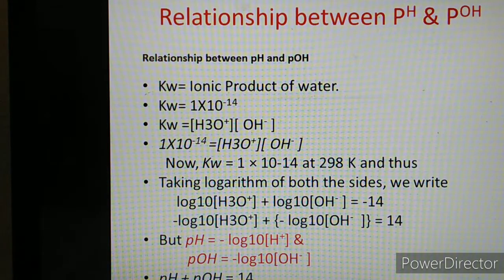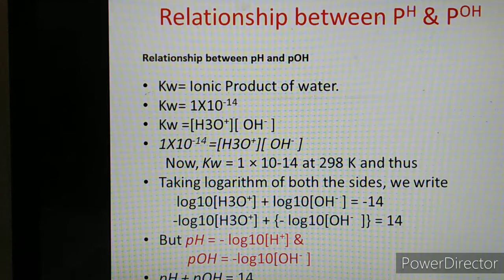Substituting the value of Kw, what is the Kw? 1 into 10 raised to minus 14 is equal to concentration of H3O plus into concentration of OH minus. So, at 298 Kelvin, the value of Kw is given as 1 into 10 raised to minus 14. Taking the log of both sides, we will get log to the base 10 of H3O plus ion concentration plus log to the base 10 of OH minus ion concentration is equal to minus 14.